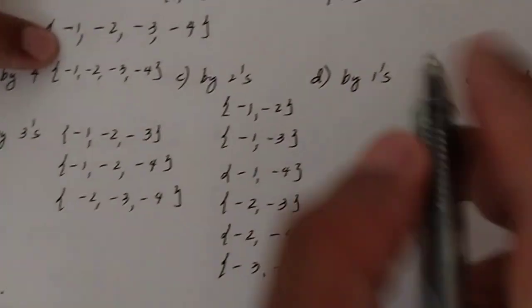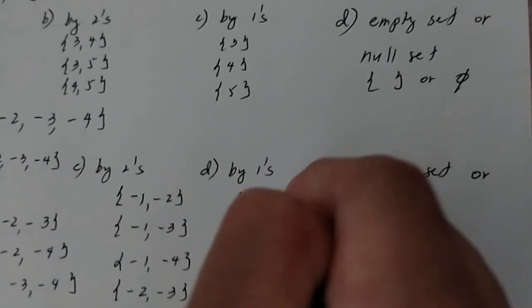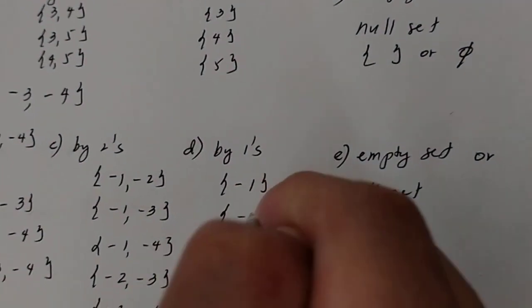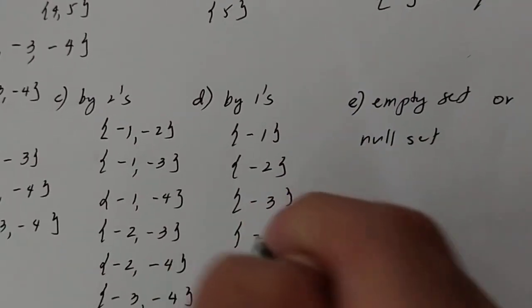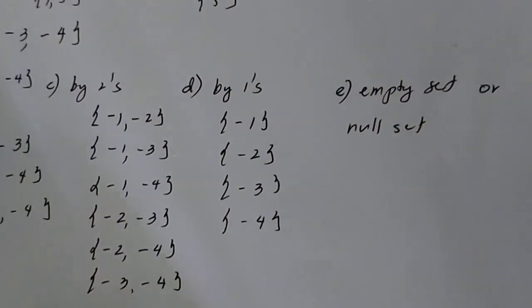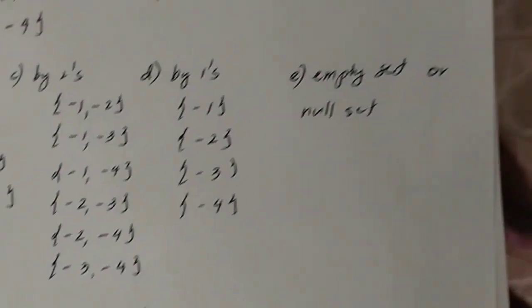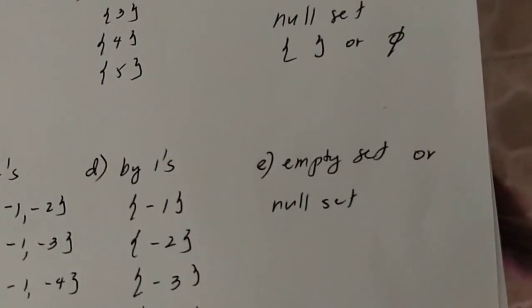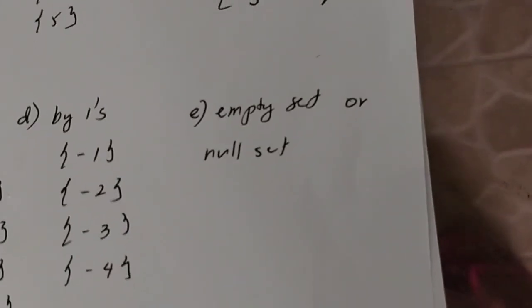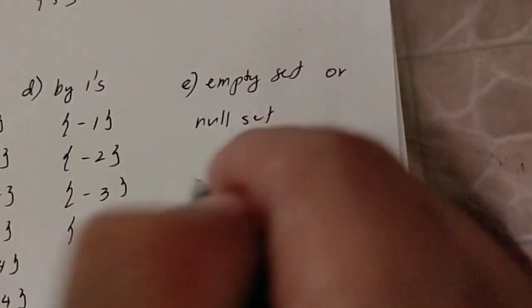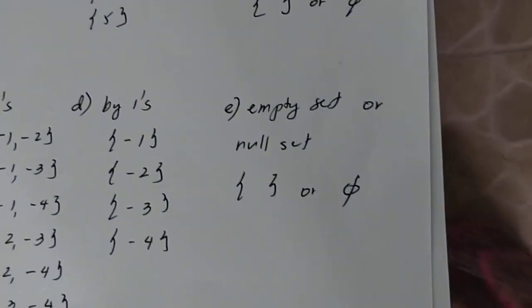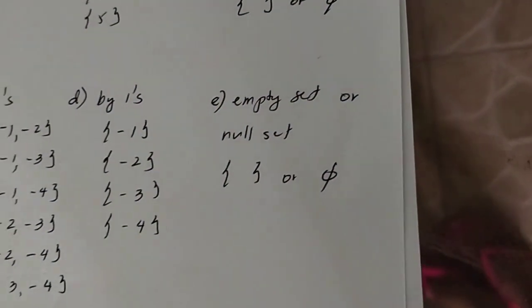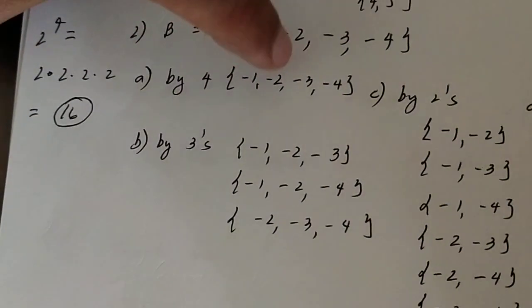By 1, isa na naman. So, meron tayong -1, subset yan. 1 element, -2. What else? -3. What else? -4. And then, empty set or null set. O edi eto yan. O kaya naman null set. Dapat 16 yan. Pag may kulang, we have to check. Nothing to worry if there is lacking because we are guided. Let us count if we have 16.